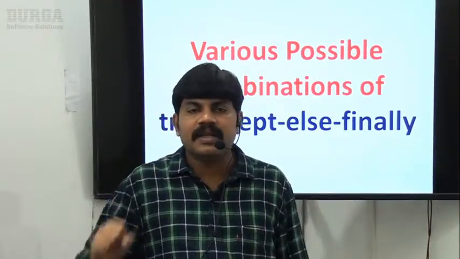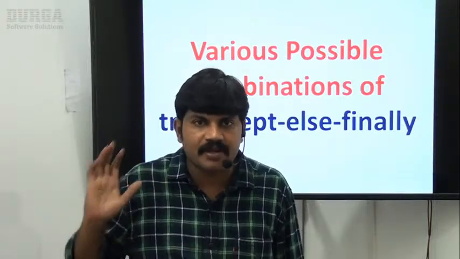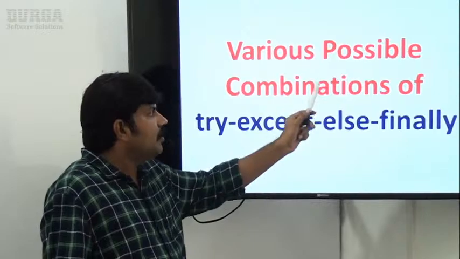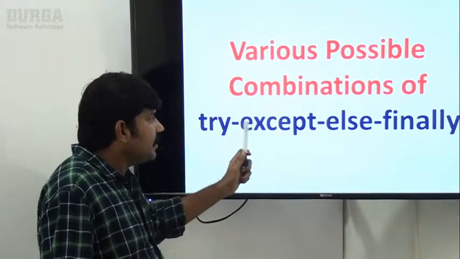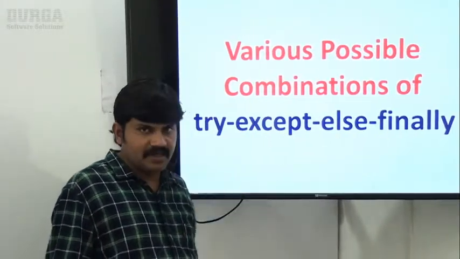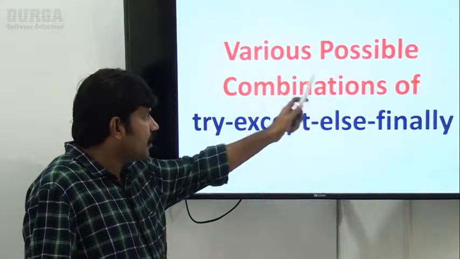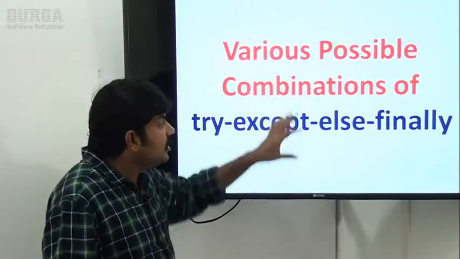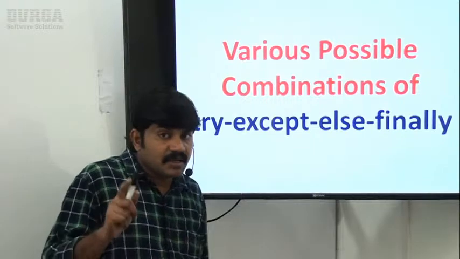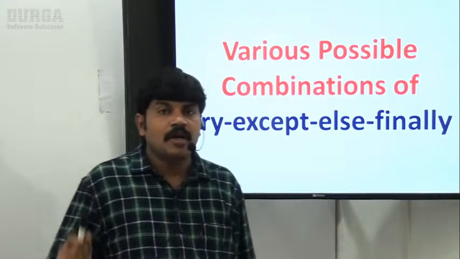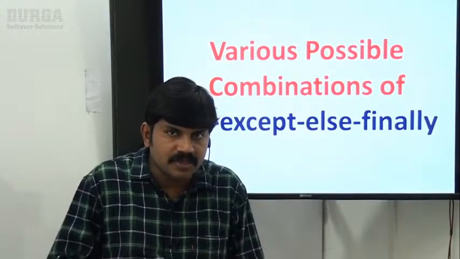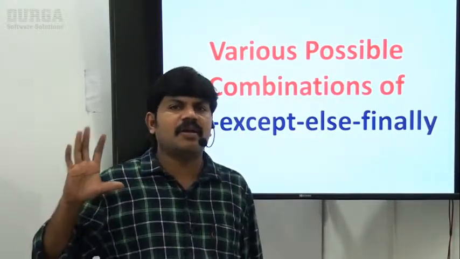Now the next, very interesting topic we are going to discuss: various possible combinations of try, except, else, finally. This part we have to discuss. Take very special care. Almost around 25 combinations we are going to discuss, so that you will get much clarity.